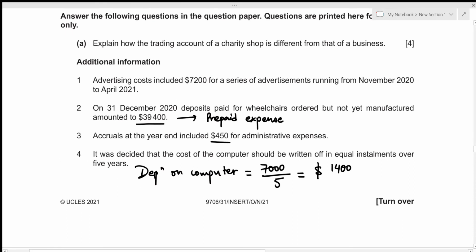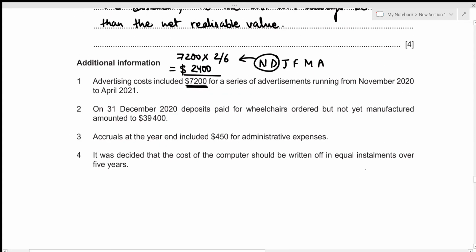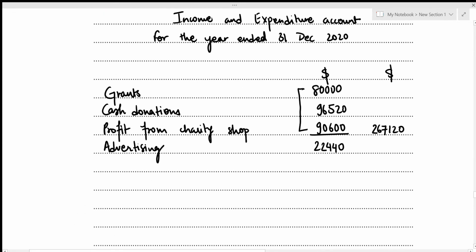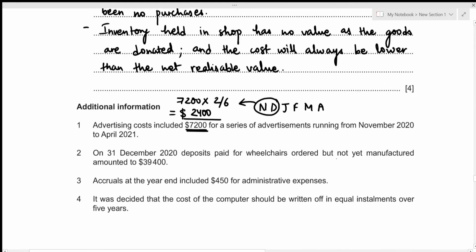We also had depreciation, and depreciation is definitely an expense that needs to be included in our expenditure section of the income and expenditure account. So we include this 1,400 under the heading of depreciation on computer. Let's do that. Depreciation on computer. That's 1,400. Okay, let's have a look above again.